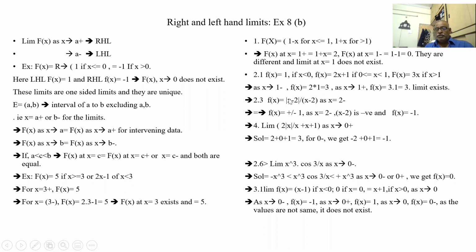So another example. Mod of x minus 2 by x minus 2. Let us see this. When x is 2 minus, the top is plus and the bottom is minus. So plus by minus is minus 1. As x is 2 plus, it is plus 1. But he is asking only what is the value at x is 2 minus. At 2 minus the value is minus 1, because suppose it's 1.9999. 1.999 minus 2 is x minus 2 itself, but under mod, so this is plus, but this is minus. Plus by minus is minus. So the answer is minus 1.